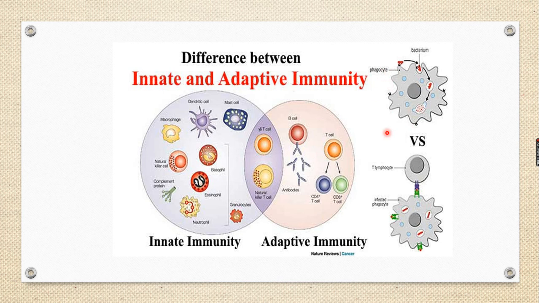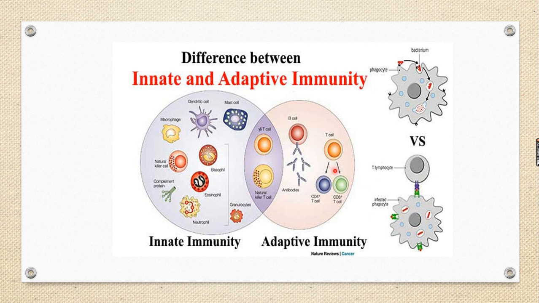Also you can see it in adaptive. Here the T lymphocytes; phagocytes are present here. Macrophage only acts as the phagocyte. So phagocytes for innate immunity, and what is this one? T lymphocytes. These T lymphocytes are for adaptive acquired immunity, and they attack the selected pathogens, which can be engulfed or killed. The T cells do not produce the antibodies; they directly attack the antigen and kill the antigen.